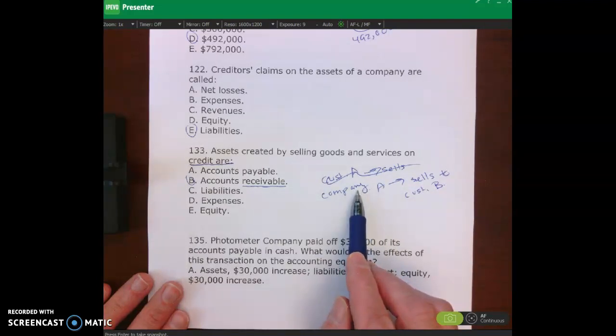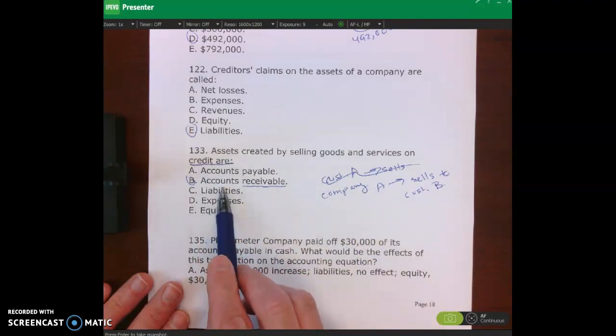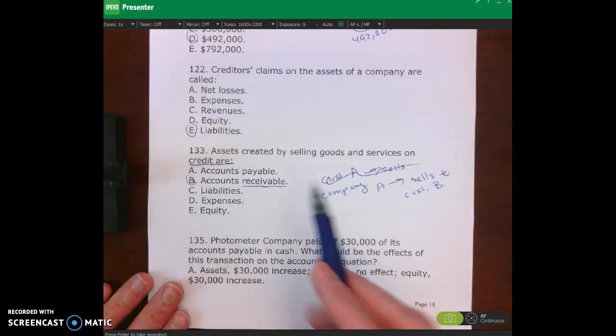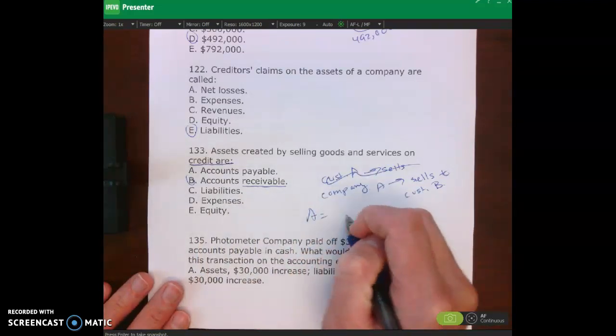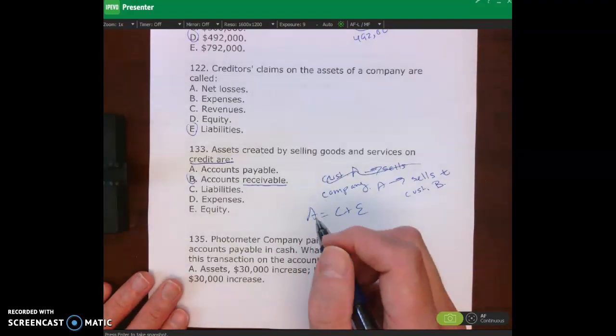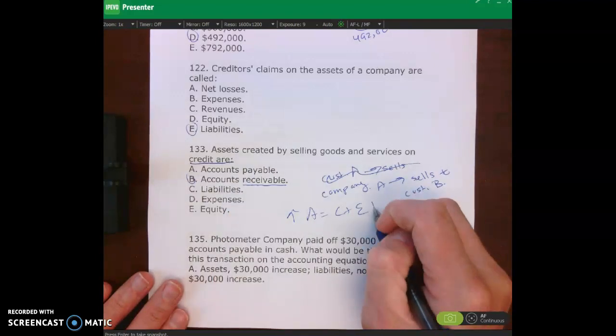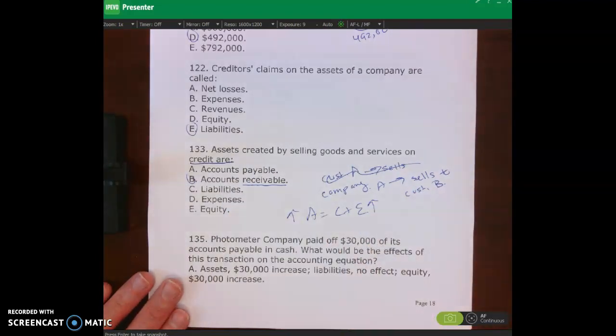They'll receive cash in 2 months when customer B pays them, but they can still record the revenue. So they can't increase cash because they haven't been paid yet. But what they do is increase accounts receivable and then increase revenue. So the way this keeps the accounting equation in balance, assets equals liabilities plus equity, is that assets go up because accounts receivable goes up, and equity goes up because revenues go up.